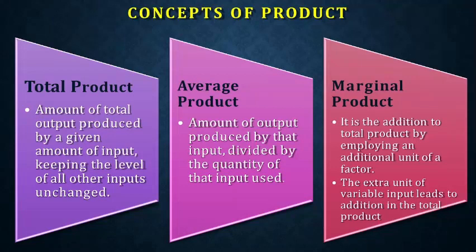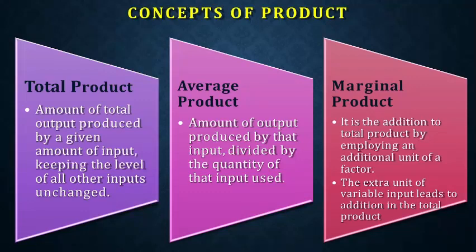And what is average product? The amount of output produced divided by the quantity of input used. So how much total product you produce, divided by the quantity of input used. For example, here we produced 1,000 units of erasers out of 5 kg of rubber. So what will be the average product? 1,000 divided by 5 is 200.